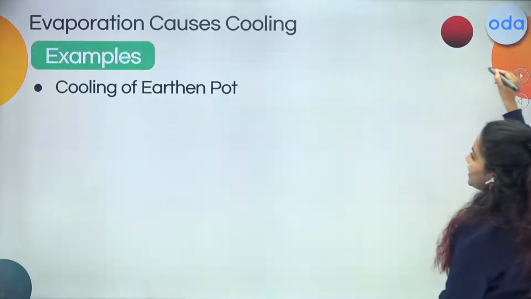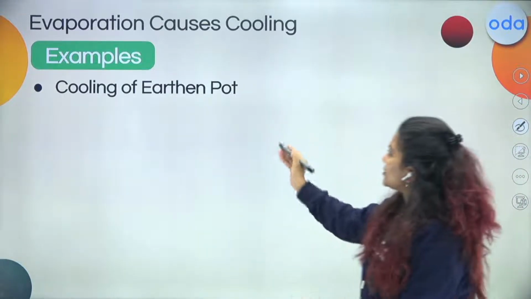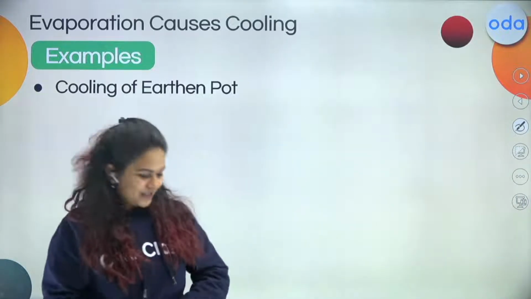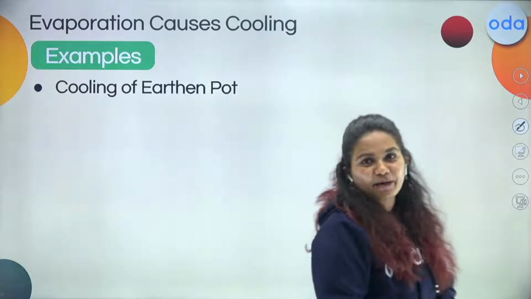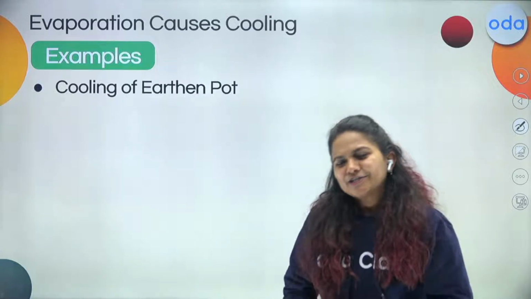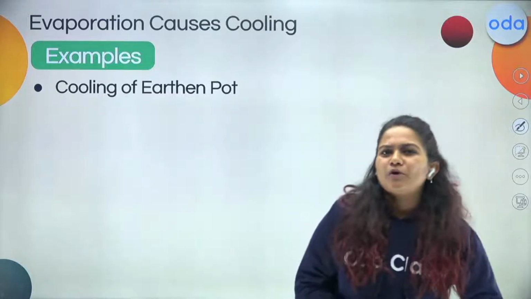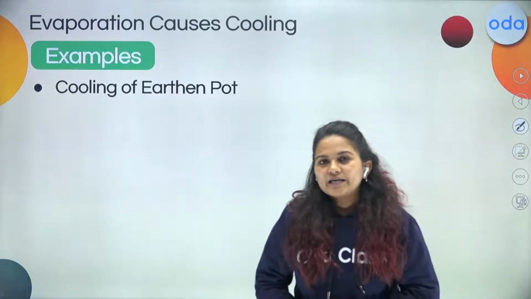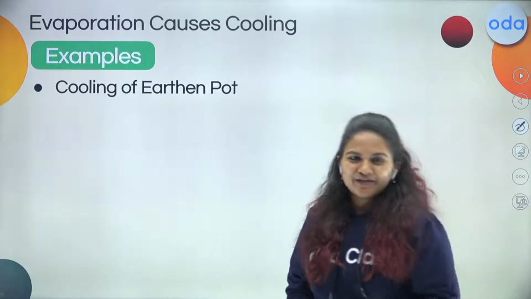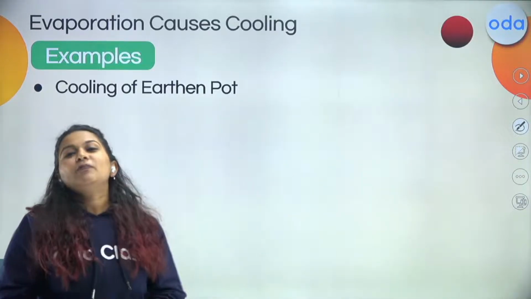So let's move ahead and discuss this special effect, that is, evaporation causes cooling effect. It is summer, right? It is very hot and we also want cold water. Yes, that is why you have seen that people keep earthen pots in summer. Why do they have earthen pots in summer mostly? Why do we say that if we sit in the shade of a tree in summer we will feel cool? Why? As it is summer, we perspire more, right? We sweat a lot.